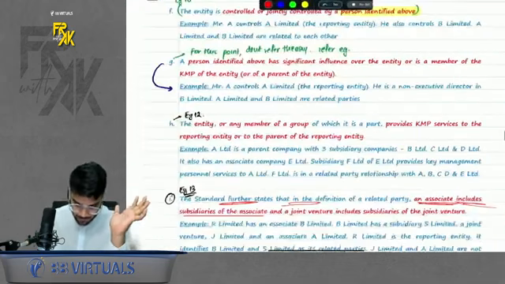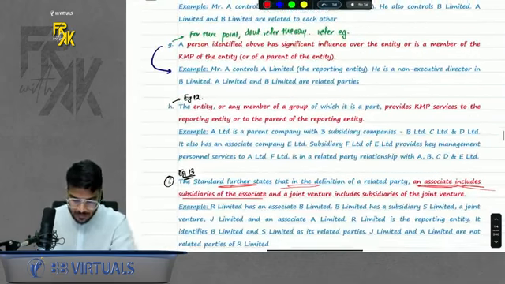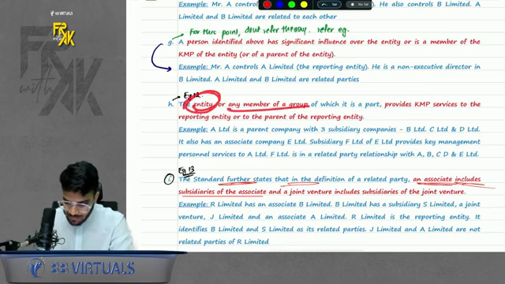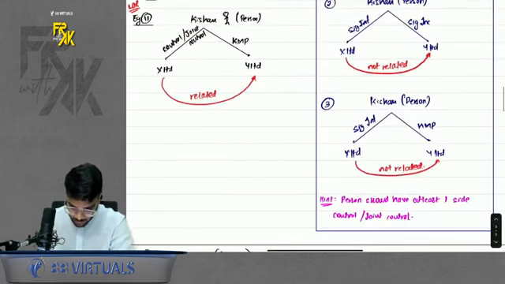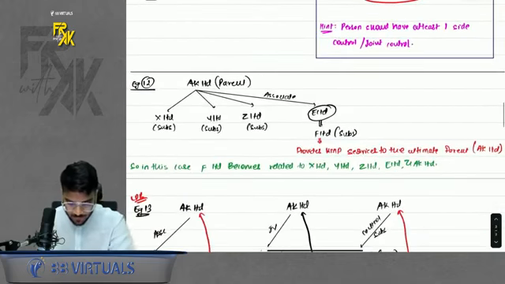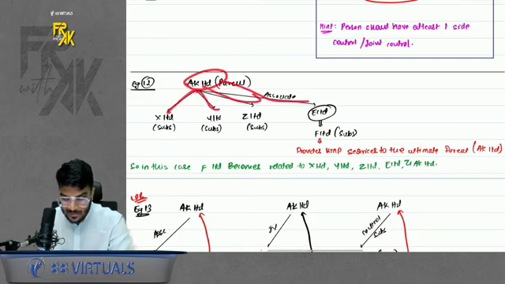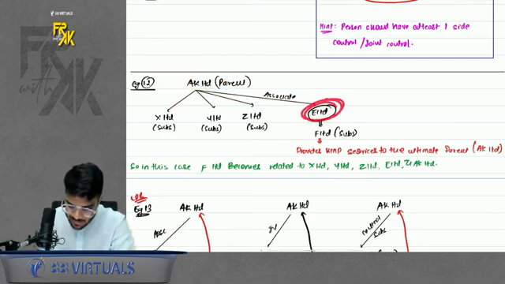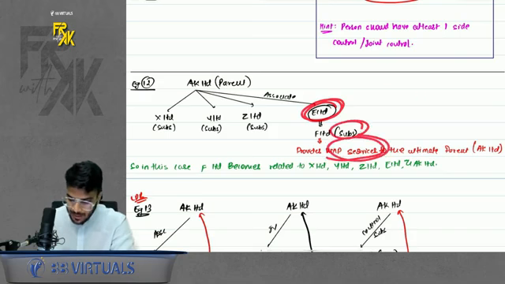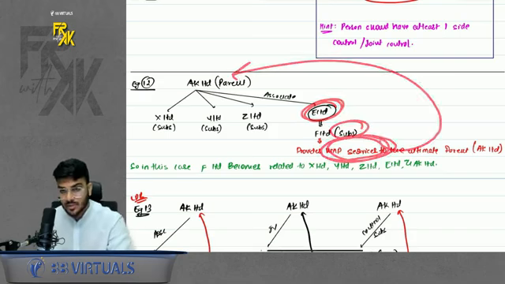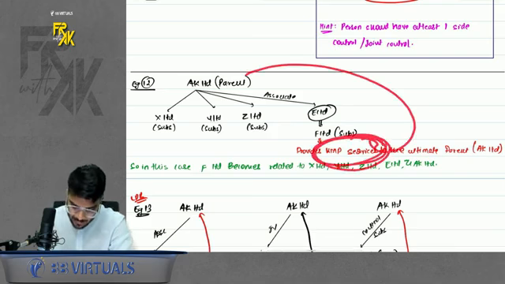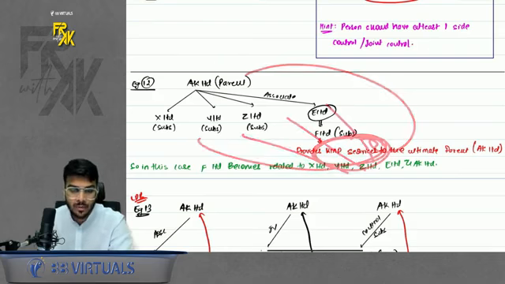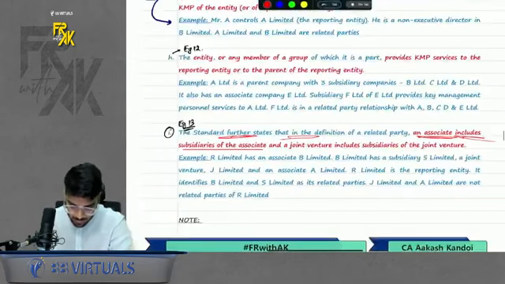Then it says the entity or any member of the group provides KMP services to the reporting entity. What is the meaning of this? Example number 12, please have a look here. Let's say you are a parent, you have multiple subsidiaries and associates. Now an associate has one subsidiary which provides KMP services to the ultimate parent. So if any of the group companies provides KMP services to the ultimate parent, it becomes related to everyone. Okay, simple.